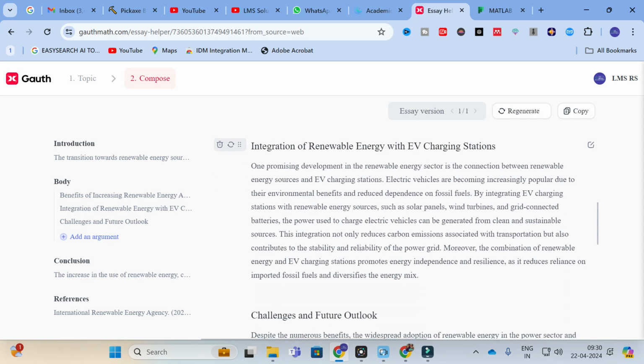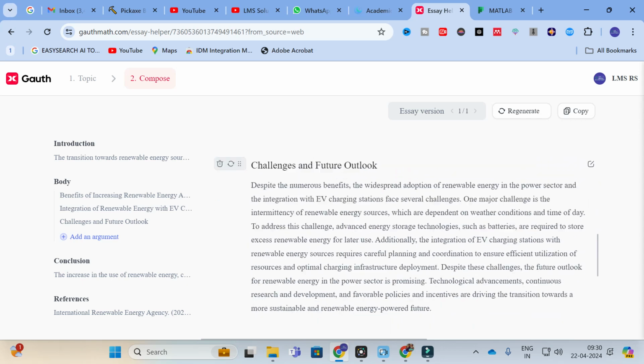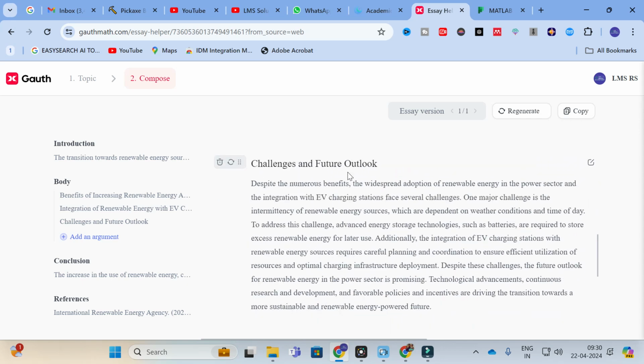Next you can see integration of renewable energy with EV charging station, as we have given in this particular tab. There are specific instructions we have given to use in EV charging stations. For that it has generated the content related with renewable energy integration with EV charging stations. So next you can see challenges and future outlook.